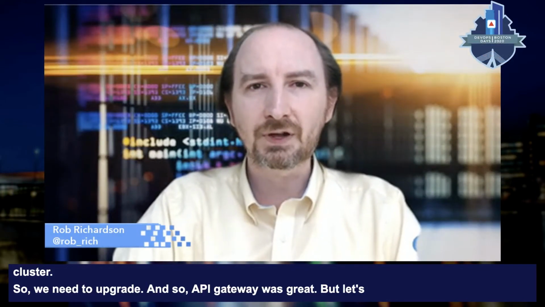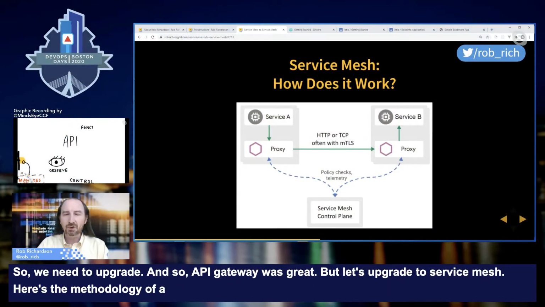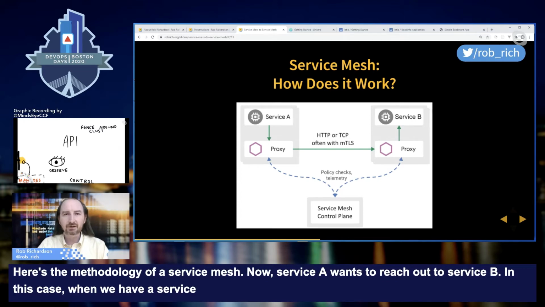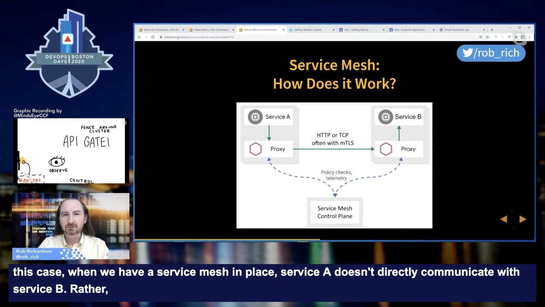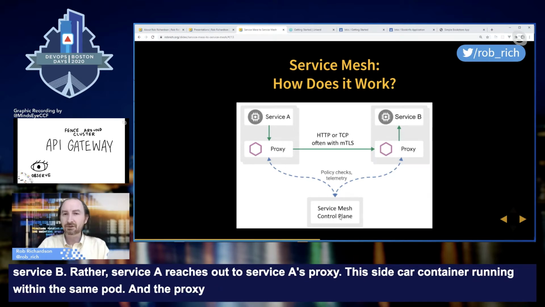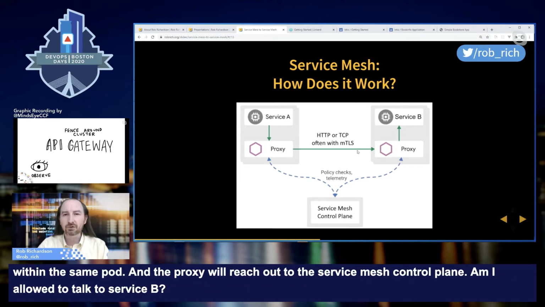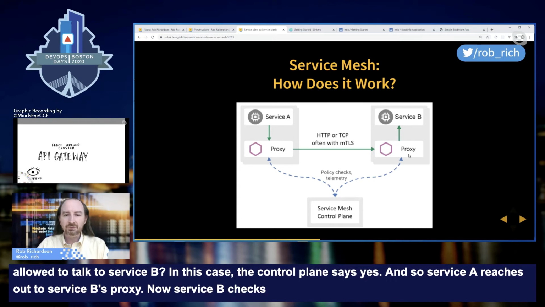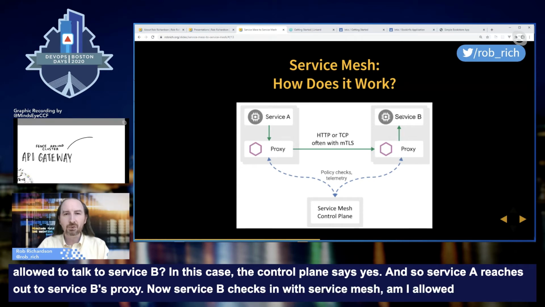Here's the methodology of a service mesh. Now, service A wants to reach out to service B. In this case, when we have a service mesh in place, service A doesn't directly communicate with service B. Rather, service A reaches out to service A's proxy, this sidecar container running within the same pod, and this proxy will then reach out to the service mesh control plane. Am I allowed to talk to service B? In this case, the control plane is going to say yes, and so this proxy reaches out to service B's proxy. Now, this proxy again checks in with the service mesh and says, am I allowed to accept requests from service A? In this case, the service mesh says yes, and the request is forwarded off to service B.